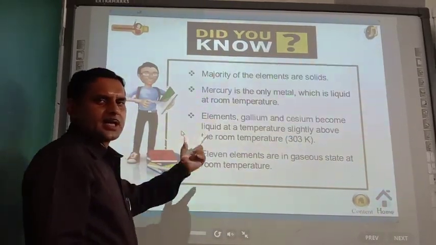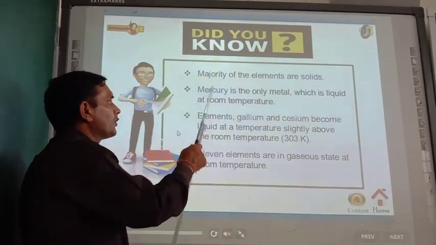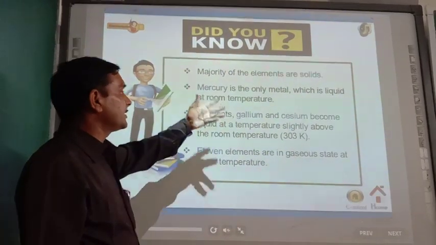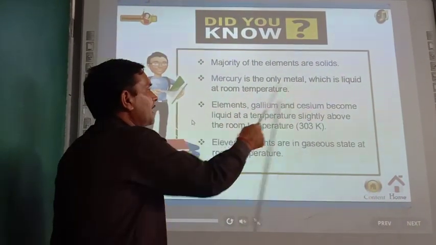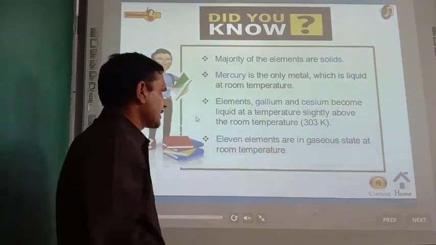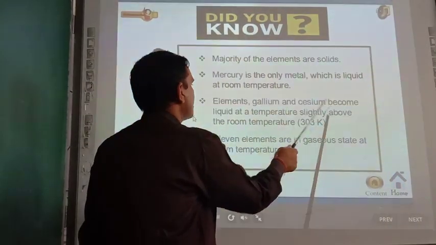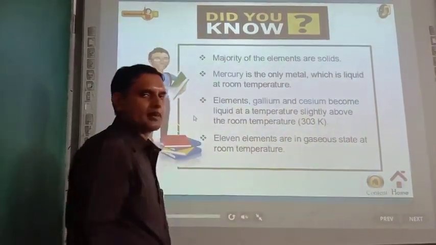Dear cadets, there are some important points regarding the metals. The majority of the elements are basically metals. They are solids. Mercury is the only metal which is liquid at room temperature. The elements gallium, meaning the metal gallium, and cesium are also liquid at a temperature slightly above room temperature.